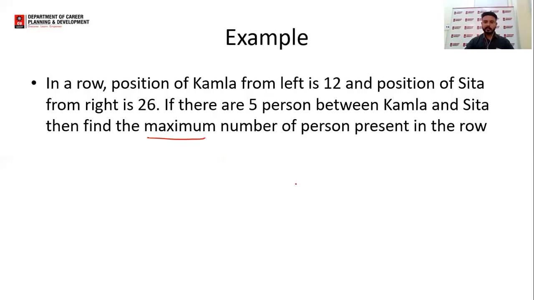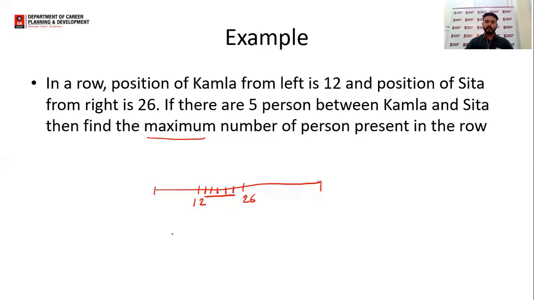First of all, position of Kamla from left is 12 and position of Sita from right is 26, and there are 5 persons between Kamla and Sita, that is 1, 2, 3, 4 and 5. These 5 students are present between Kamla and Sita, and we have to find the maximum number of students.